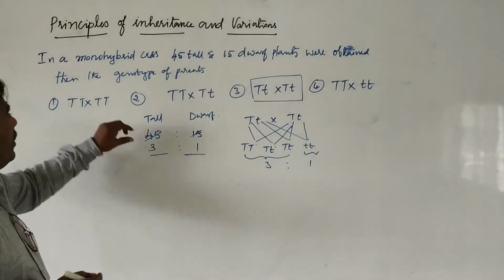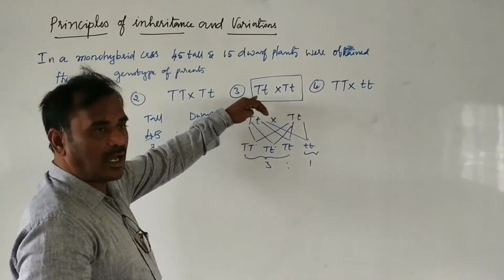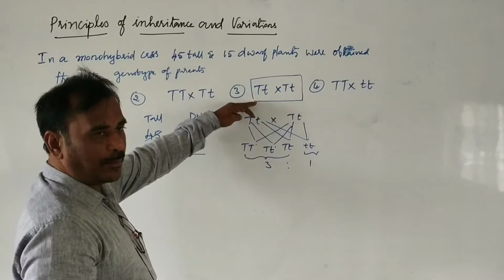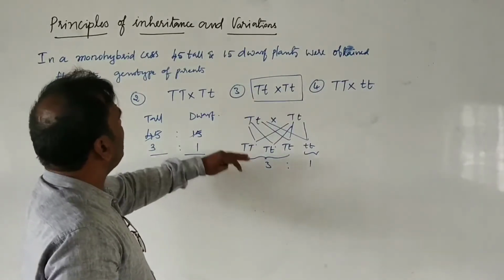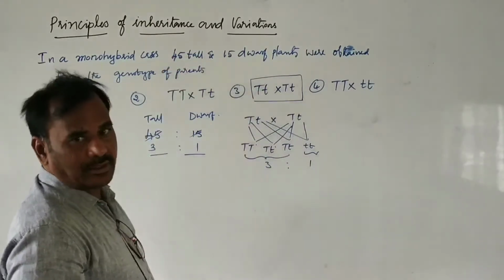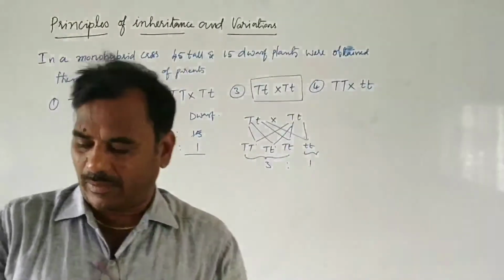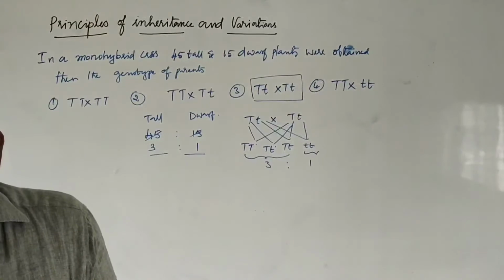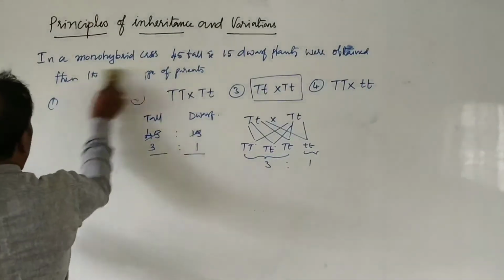Here we can directly cross the given parents. In the options, whatever genotypes of parents are given, when we cross them, the result that comes is the answer for this question. In such a way, sometimes we have to solve. Next question.